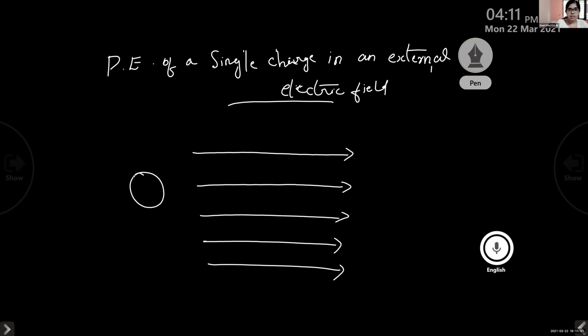Positive. Yes, it is positive, because the electric field lines always start from a positive charge and end on a negative charge. So here we have a negative charge, and this is our external electric field.